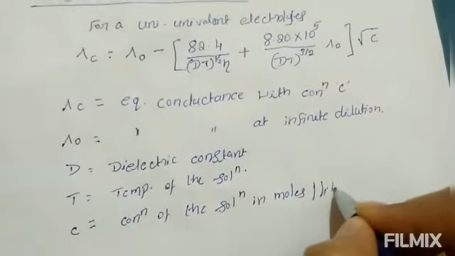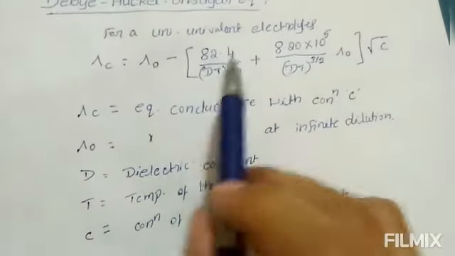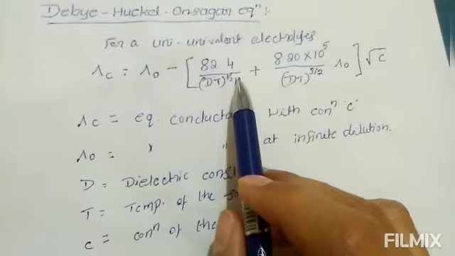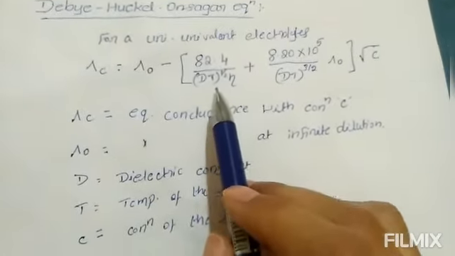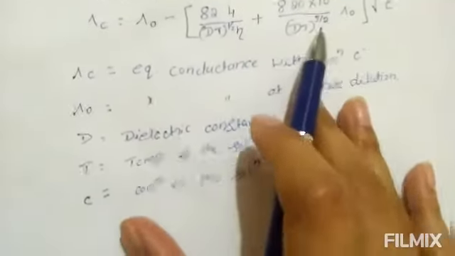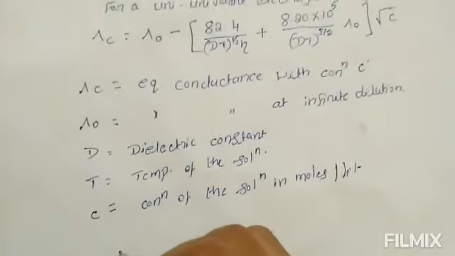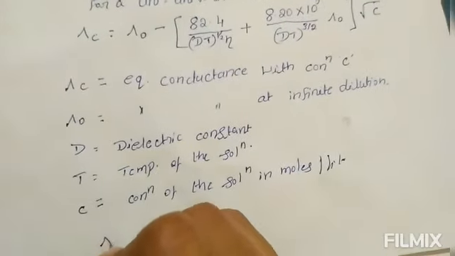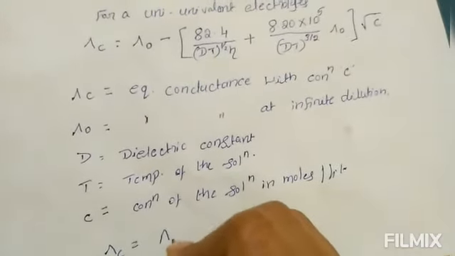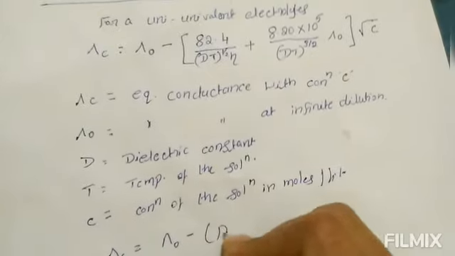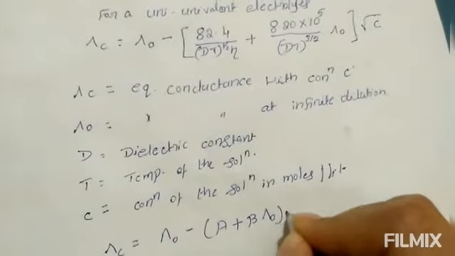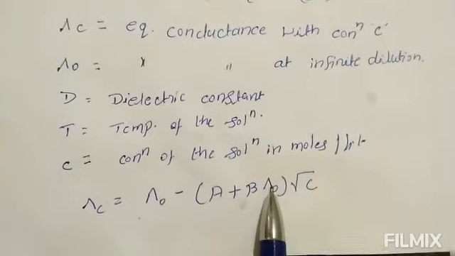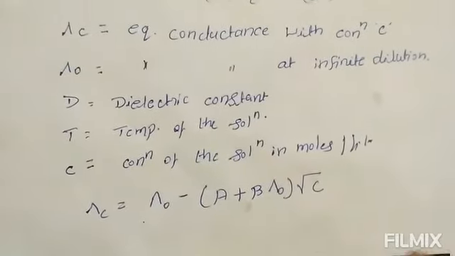As D and eta are constants for a particular solvent at constant temperature, the above equation can be written as lambda_C equals lambda_0 minus (A plus B lambda_0) into root C. This equation is known as the Debye-Huckel-Onsager equation.